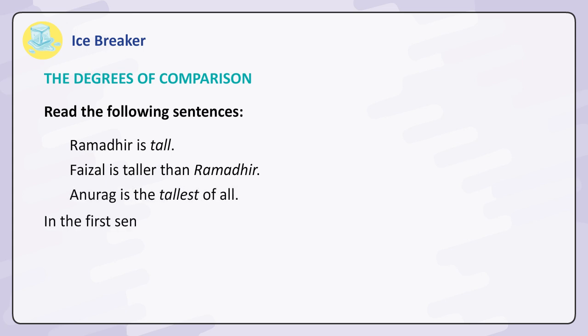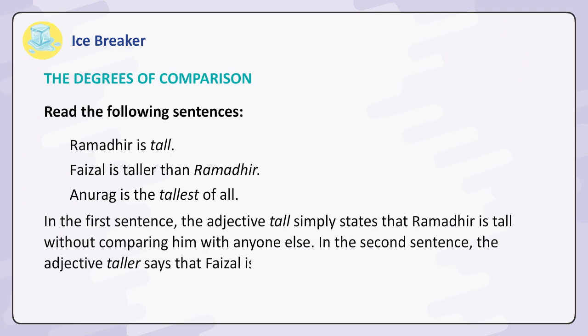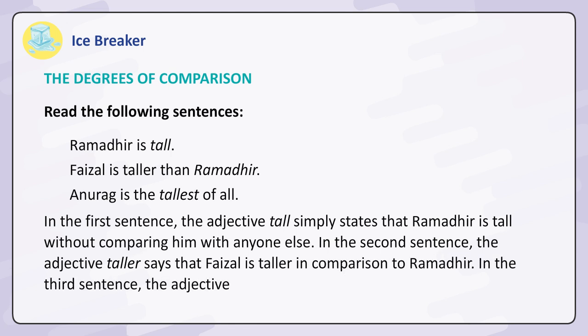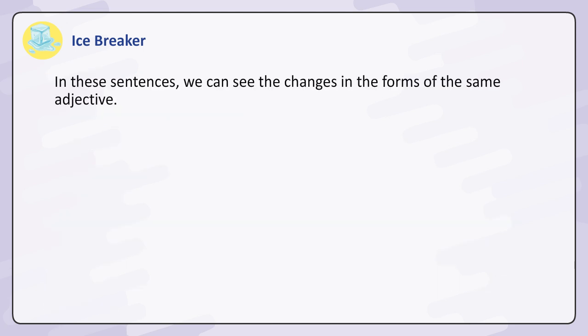In the first sentence, the adjective tall simply states that Ramadhir is tall without comparing him with anyone else. In the second sentence, the adjective taller says that Faisal is taller in comparison to Ramadhir. In the third sentence, the adjective tallest says that Anurag is the tallest of the 3 boys. In these sentences, we can see the changes in the forms of the same adjective.